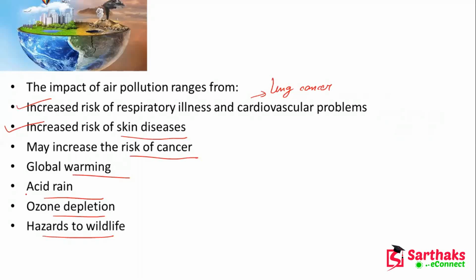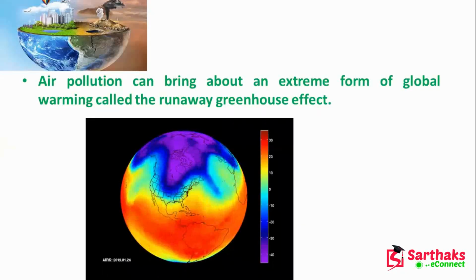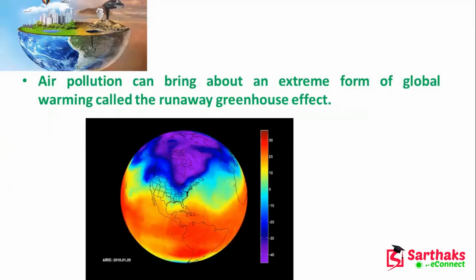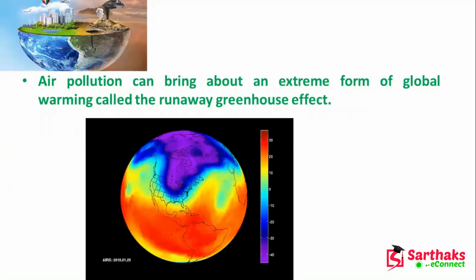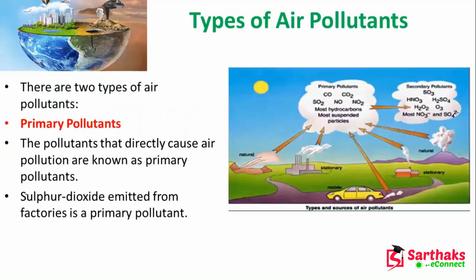It has an impact on all animals, and there is a risk of respiratory illness, cardiovascular problems, skin disease, cancer, global warming, acid rain, ozone depletion, hazards to wildlife. So many problems will be there. Now, air pollution can bring about an extreme form of global warming called the runaway greenhouse effect. Now, types of air pollutants.